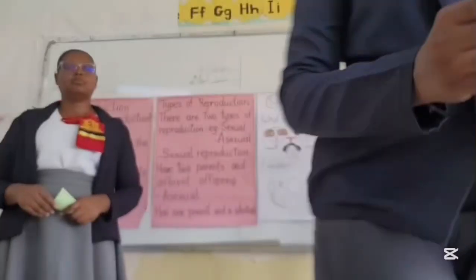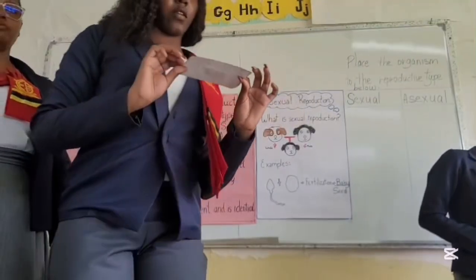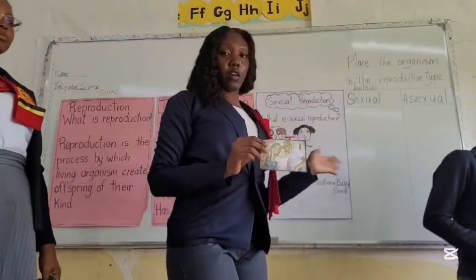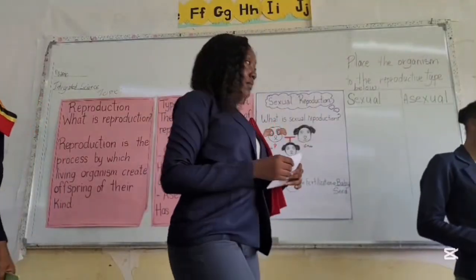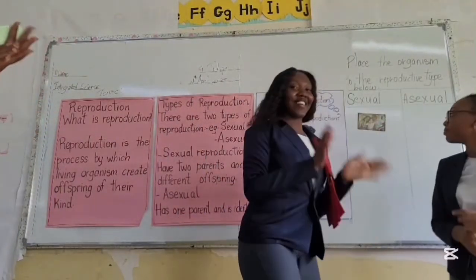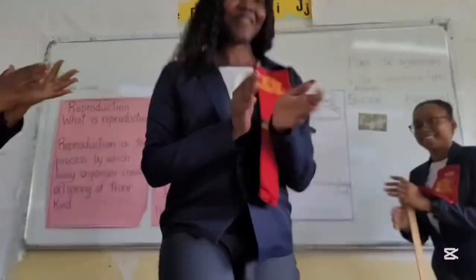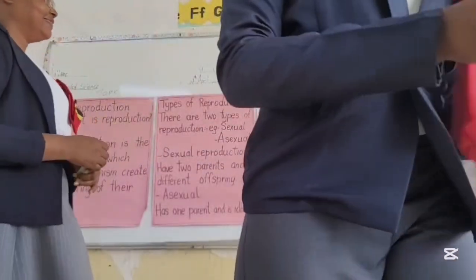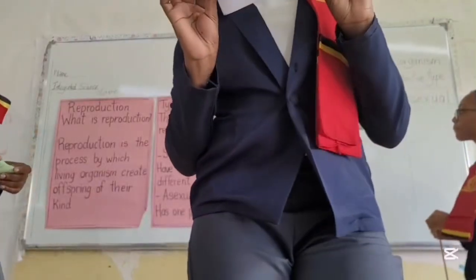So our first organism, which type of reproduction do you think this belongs under? Sexual reproduction, very good. Give a round of applause. Our next organism, we have a flowering plant.